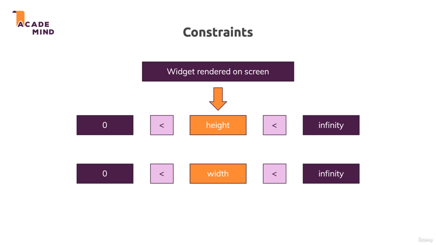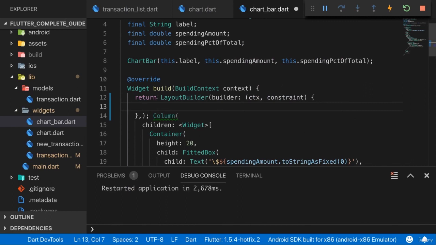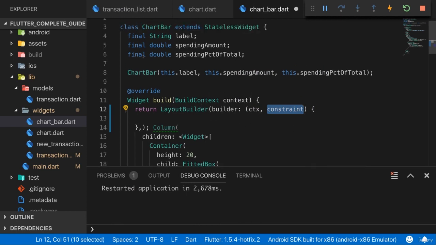And you can set them on your own, as I just said, or there are some sensible defaults in Flutter. Now, thus far, we implicitly always used these constraints when we assigned different heights or widths, or when we used expanded to make sure that a widget takes all the space it can get in a column or in a row. Now, the layout builder gives us information about the constraints that are applied to this widget we're in, so to the chart bar. No matter if we explicitly set these constraints by assigning a size on some parent widget, or if these are the default constraints of the built-in widget we're placing our widget in.